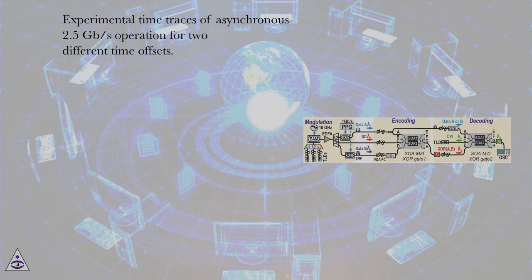Experimental time traces for asynchronous 2.5 gigabits per second operation for two different time offsets.